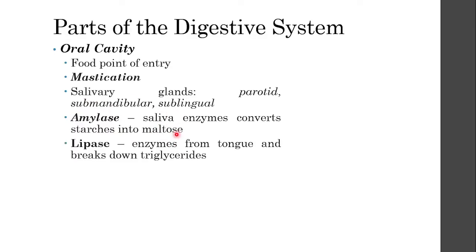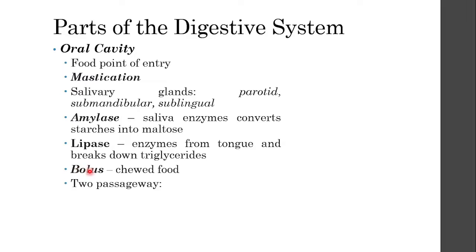You will also find another type of enzyme called lipase, which is released from the tongue, and lipase is important in breaking down triglycerides. Triglycerides, if you remember our discussion, are fats. These are lipids. So starches and lipids actually start to break down just by chewing your food via the enzymes amylase and lipase. And then bolus is basically the chewed up food, the bowl of food that you